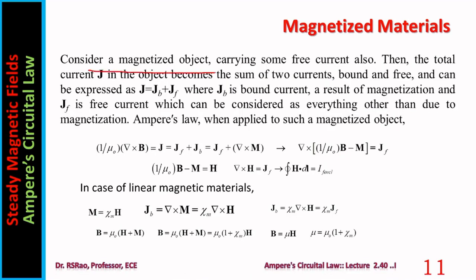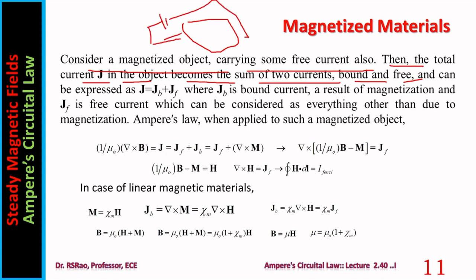Consider a magnetized object carrying some free current also. Then the total current J in the object becomes a sum of two currents, bound and free current. So what does it mean? Here is a magnetic material. Let us say some voltage source is applied, so current enters and some current flows. This current is free current. The current caused by the source is free current.